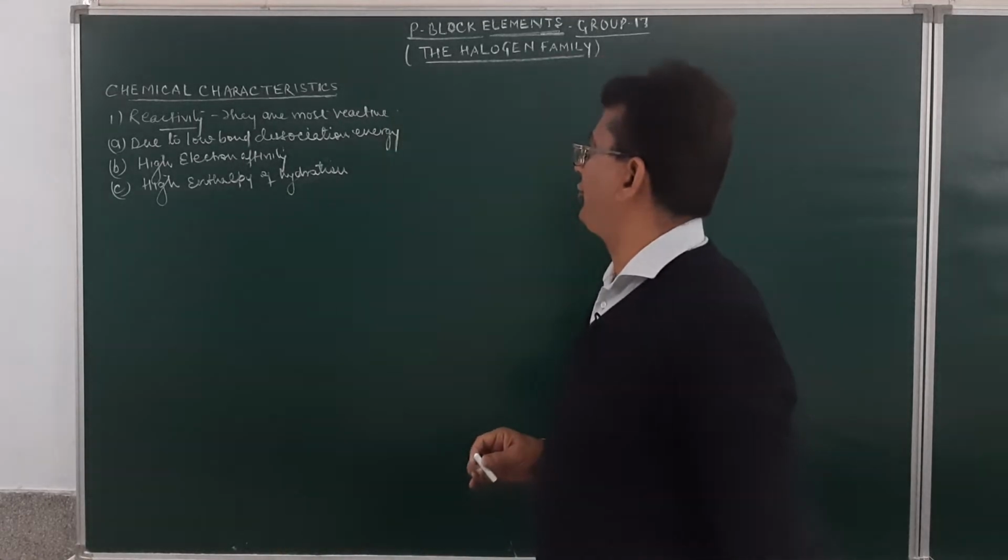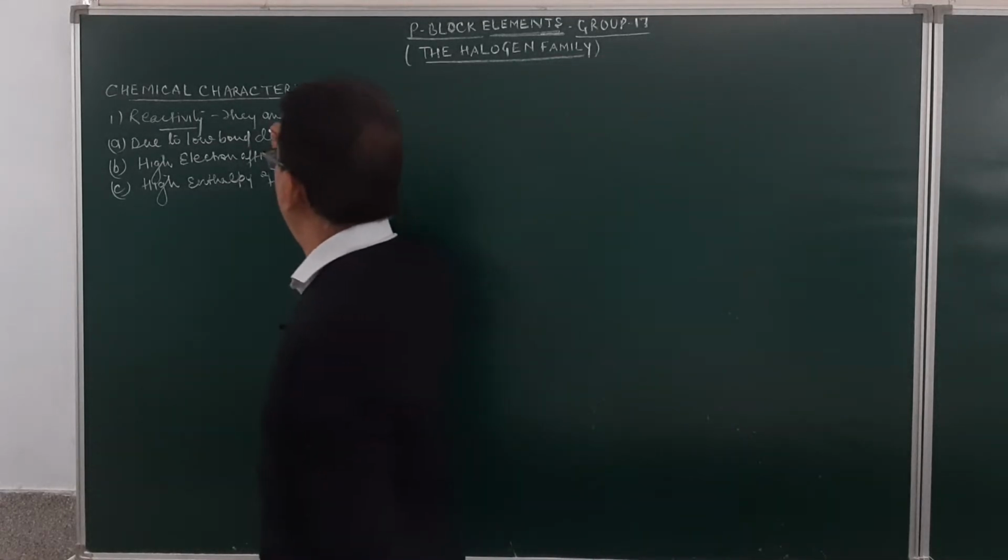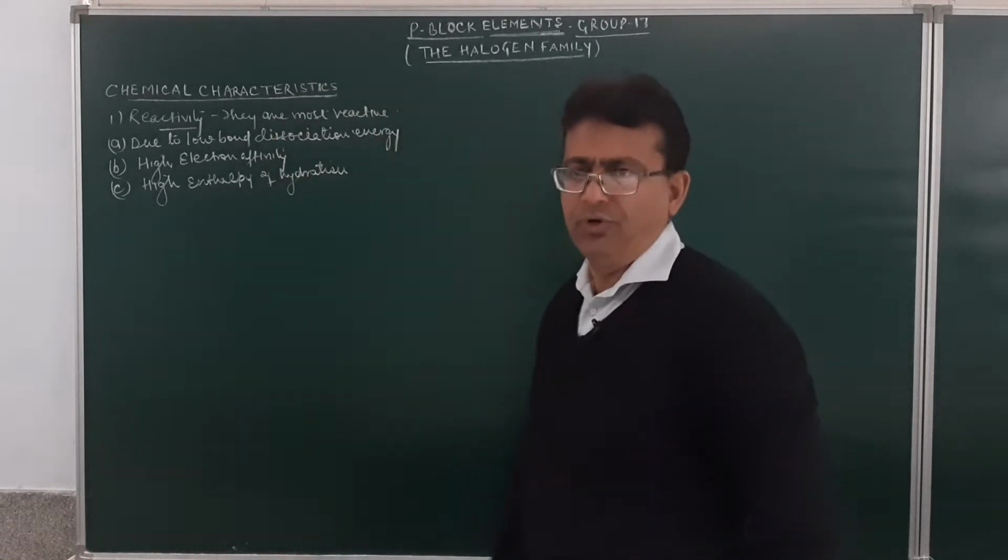Due to low bond dissociation energy, high electron affinity, and high enthalpy of hydration.